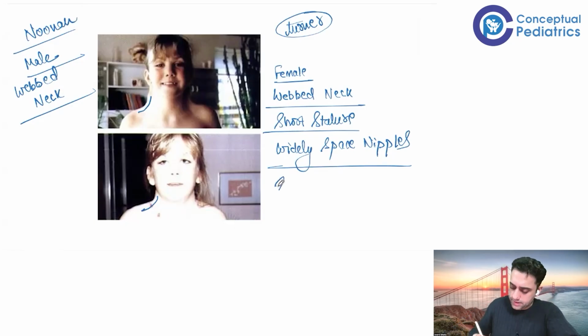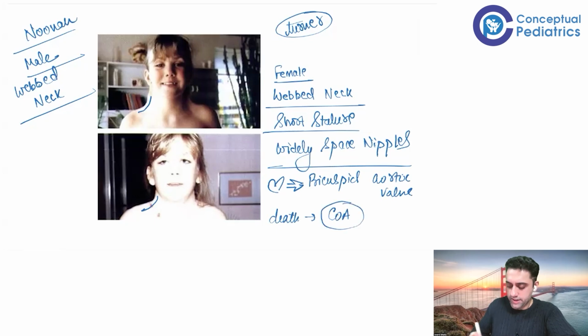And which is the most common congenital heart disease in Turner syndrome? The most common congenital heart disease in Turner syndrome is a bicuspid aortic valve. And the most common cause of death in Turner syndrome is coarctation of aorta. MCQ: female patient with a webbed neck, with short stature, with widely spaced nipples. The most common congenital heart disease is a bicuspid aortic valve, and the most common cause of death is coarctation of aorta.